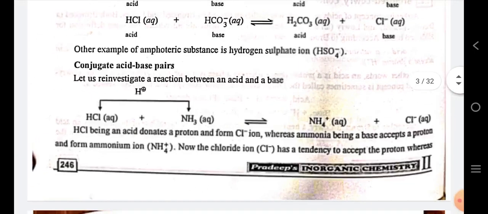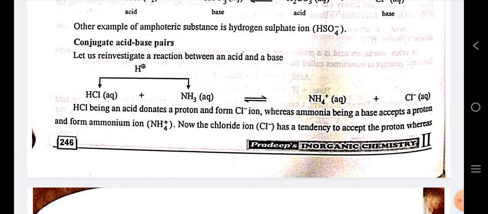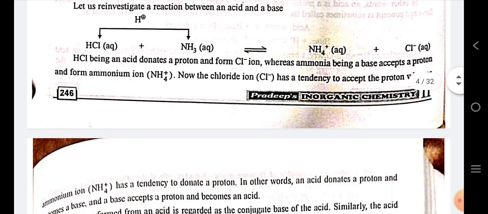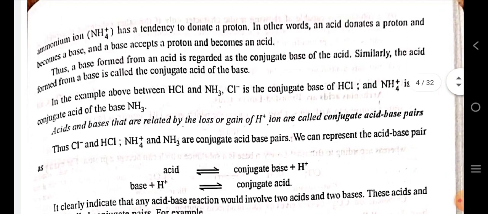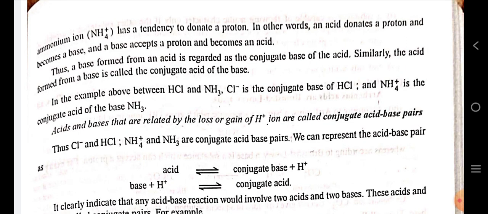After that, we study conjugate acid base pairs. Let us re-investigate a reaction between an acid and a base, that is, when HCl and ammonia react with each other to form ammonium and chloride ion. HCl, being an acid, donates a proton and forms chloride ion, whereas ammonia, being a base, accepts a proton and forms ammonium ion. Now the chloride ion has a tendency to accept the proton, whereas ammonium ion has a tendency to donate a proton.